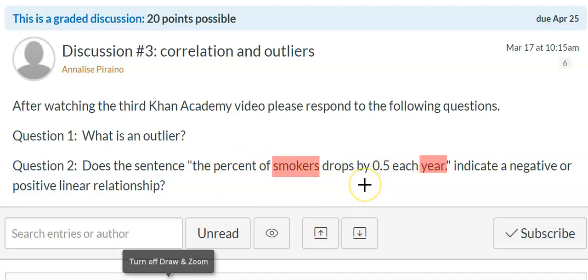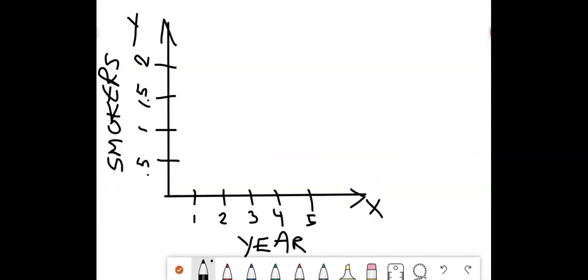All right, it's just an estimation. We don't have an actual data set. We just want to see what this would look like on a graph. All right, so here we are. This is how our x and y axis would be labeled. I apologize for my chicken scratch. I'm still learning how to use this whiteboard on my computer, so it's a little bit difficult to make it nice and pretty. But as we said, we have our x-axis, and years or time goes on the x-axis, and smokers, or the variable that we're measuring, is going to go on the y-axis.